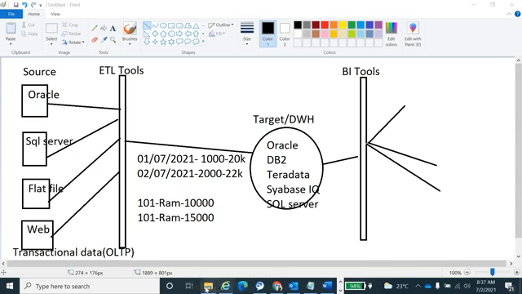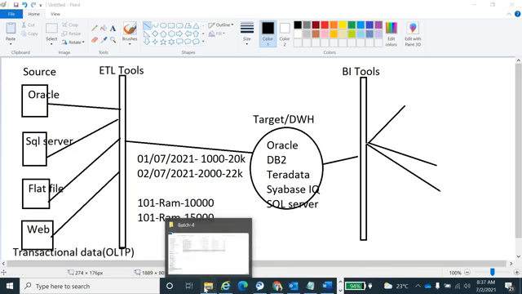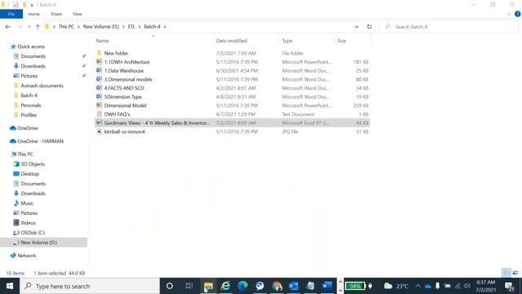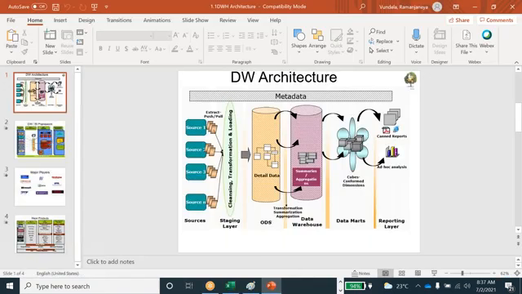Okay, I'll show you the architecture. So this is the data warehousing architecture. We have multiple sources, that could be one or many.